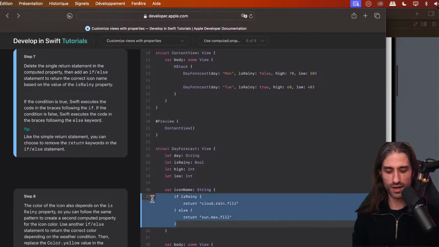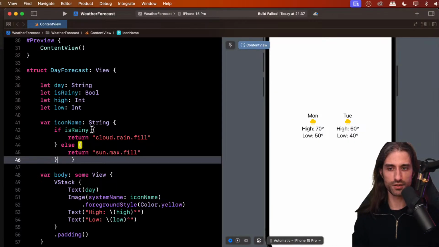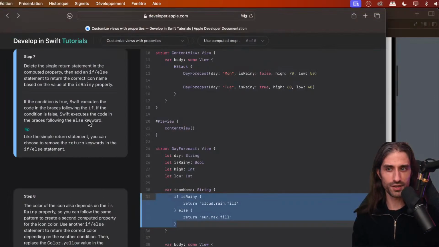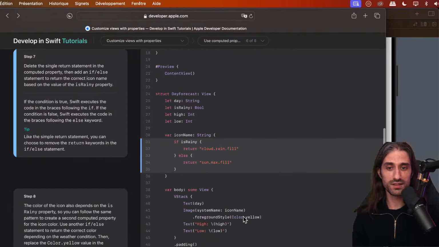Let's add the code, and then we will read the rest of the explanation. First, we can see that now it's working, so we have the correct icon. It might not make sense to have a yellow color for rainy, but I guess we're going to take care of it just after.